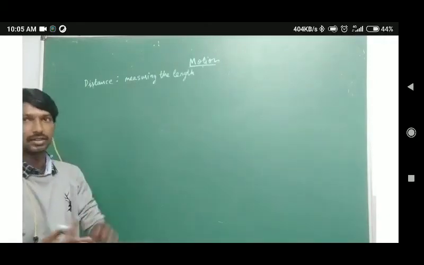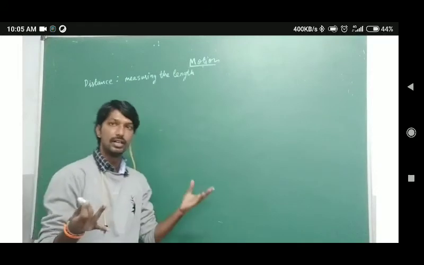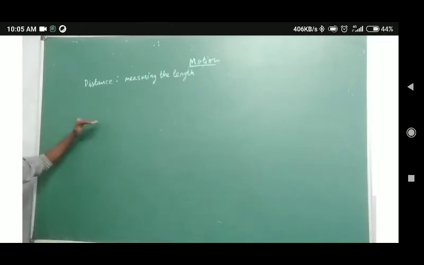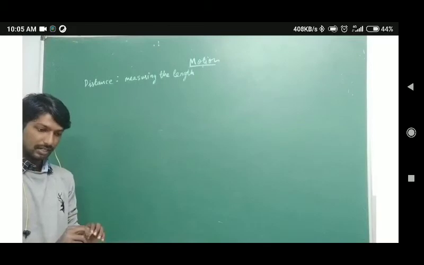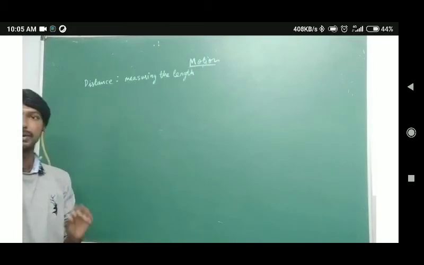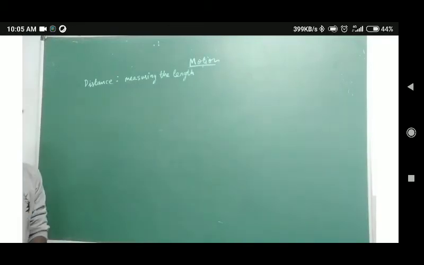Of course, they will not ask you the definition of distance or displacement much. The thing is you should know what distance is and what displacement is. Distance is nothing but measuring a certain length covered by a specific object.